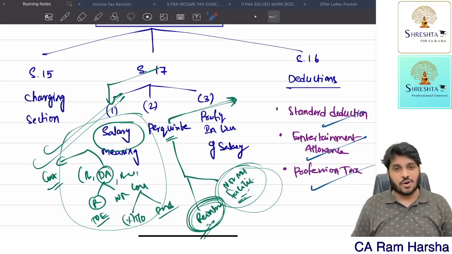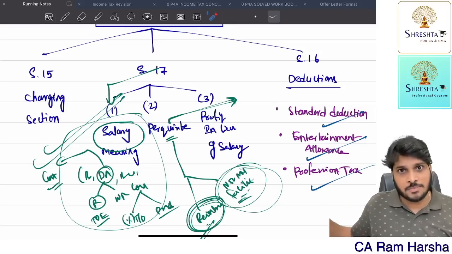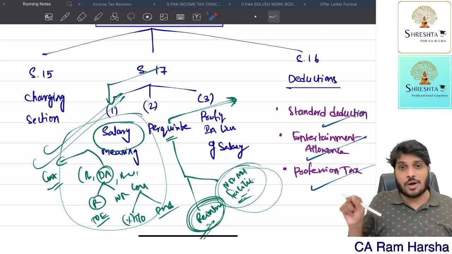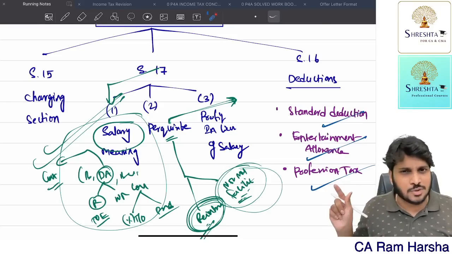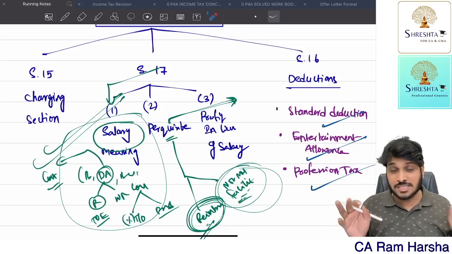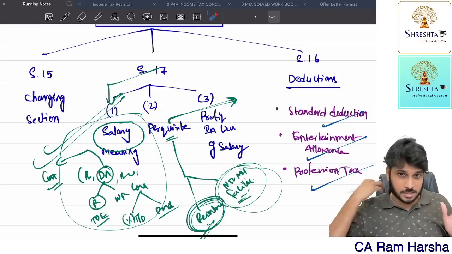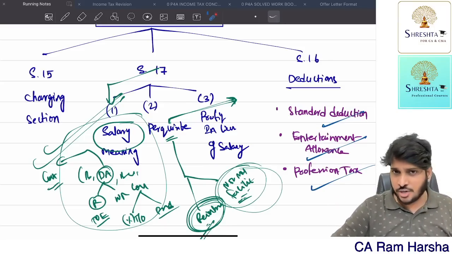That's it. Take care. All the very best. With this, salaries provisions are over. Now continuation: watch the problems. Solving problems is also important. I told you the provisions. Now I'm going to apply the provisions in the problems. Some 5 to 6 problems I've given. You just watch these problems. Believe me, you will get complete clarity on the salaries chapter. Remember, salaries weightage is minimum 8 marks to 12 marks, or even sometimes 14 marks. A straight question will come. Okay, that's it. Take care. Continue watching the problems.